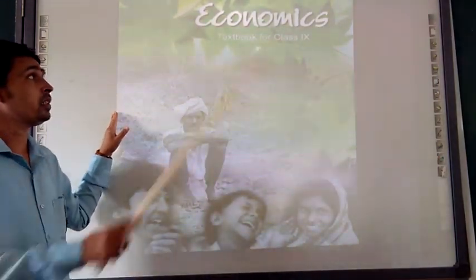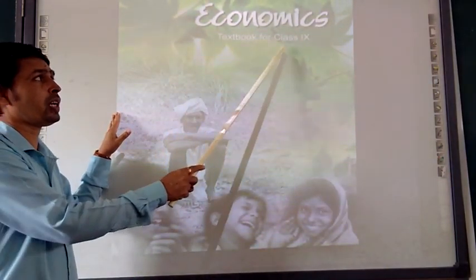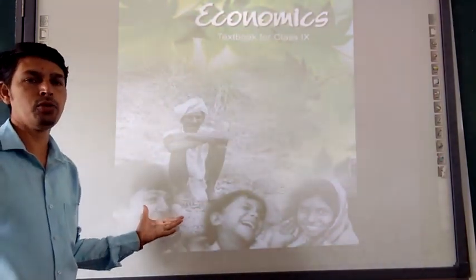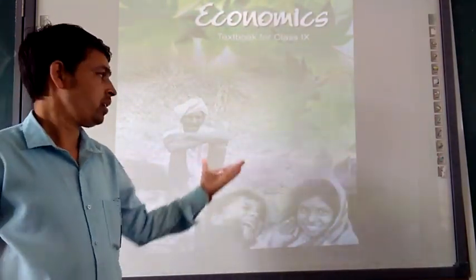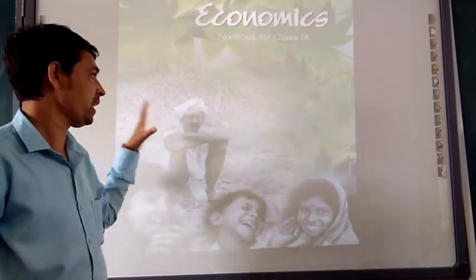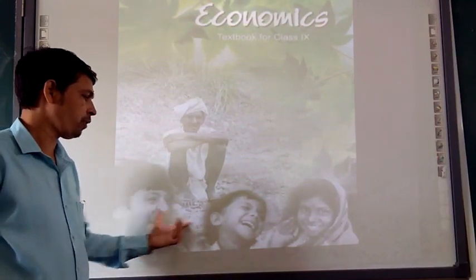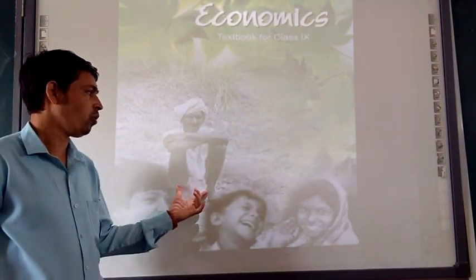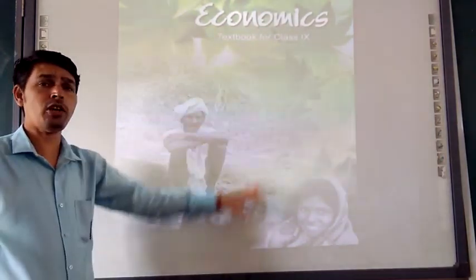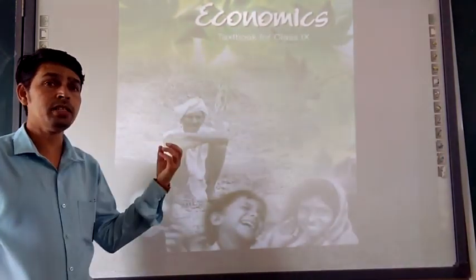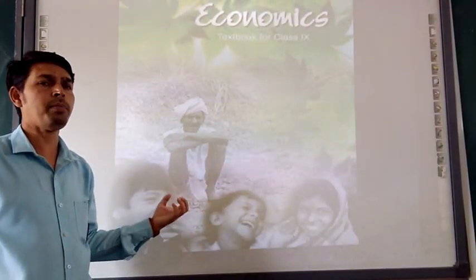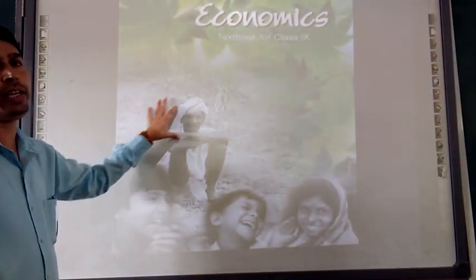This is the economics textbook for class 9. This year this is the new textbook added to 9th standard. By looking at this textbook, you can see a few children laughing and one old man a little bit upset and sitting. So this economics is talking about the welfare of the people, the tensions of the people, and more about the welfare of the people.